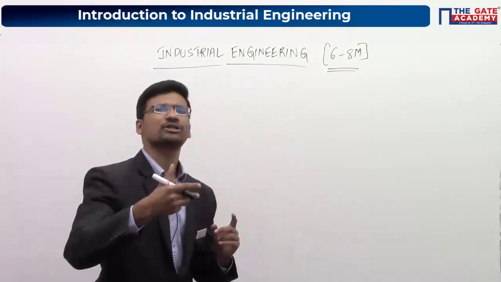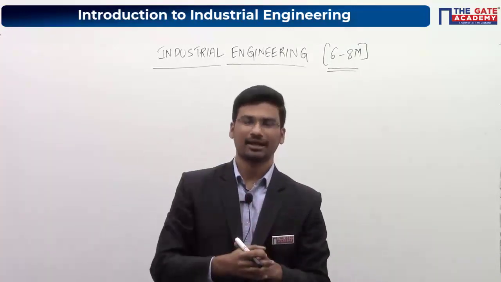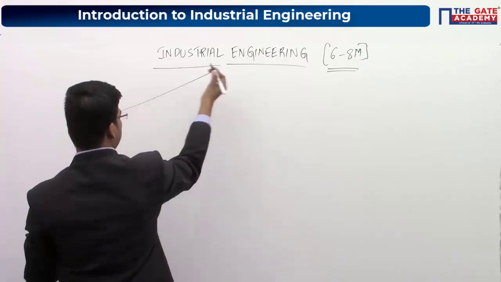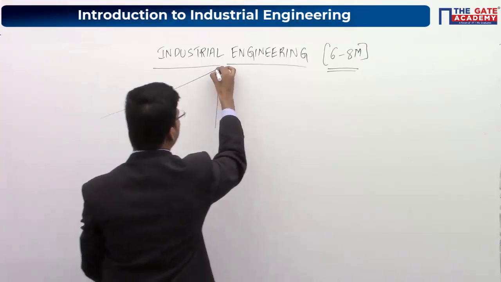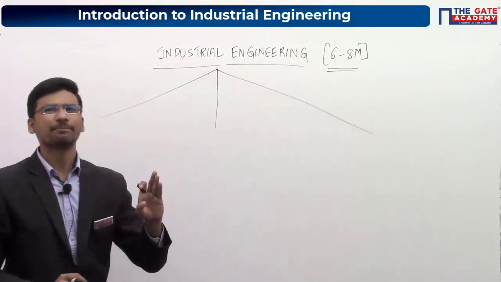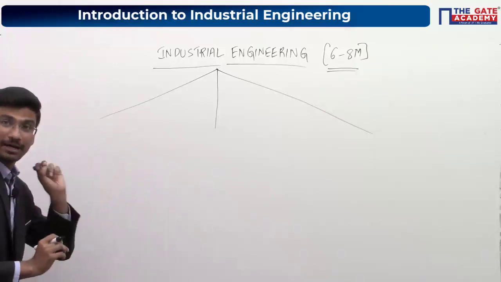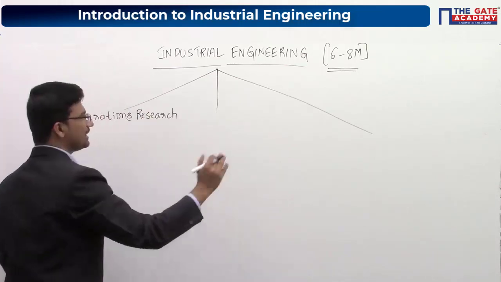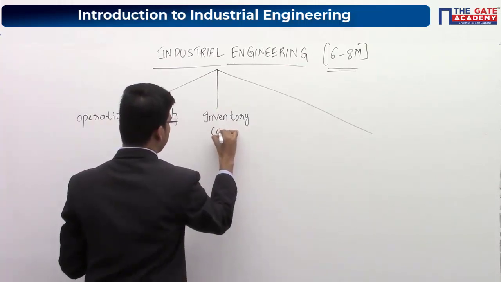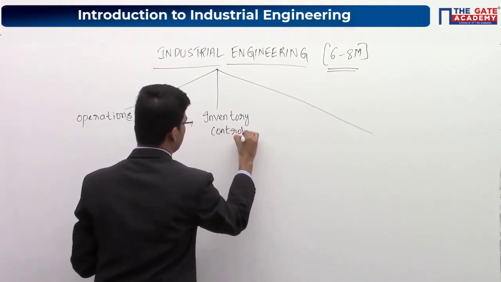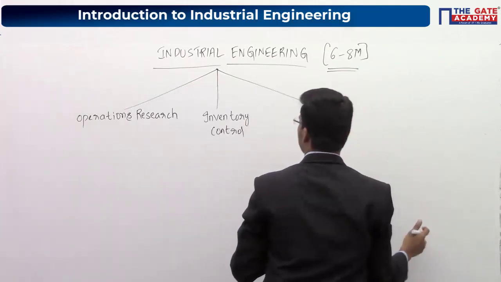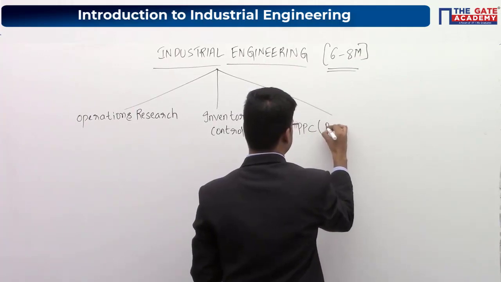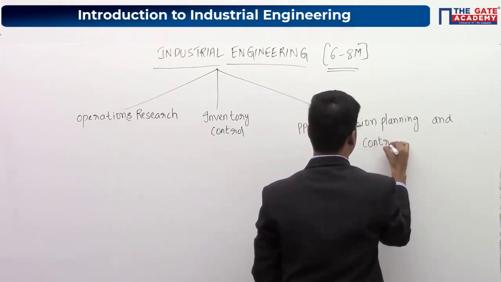When you go through the GATE 2020 syllabus, you can see that the syllabus of this subject is divided into basically 3 parts. The first part is operations research, the second part is inventory control, and the last part is PPC, which is production planning and control.